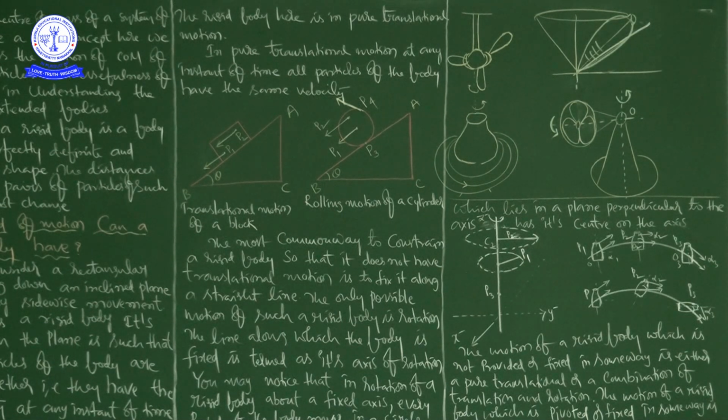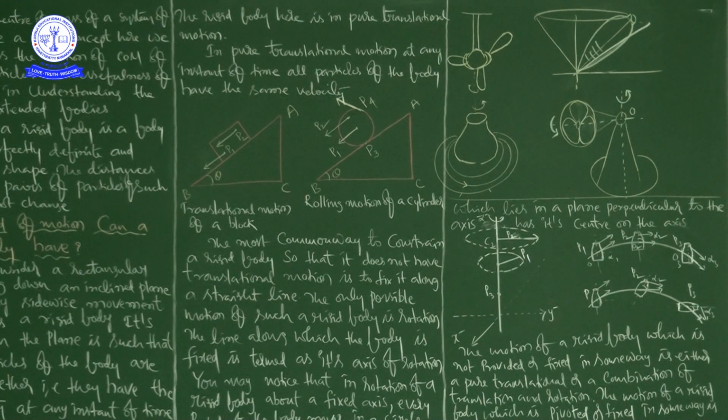Here he started to explain about rotational motion, and here itself he talked about the axis of rotation. You may notice that in rotation of a rigid body about a fixed axis, every particle of the body moves in a circle which lies in a plane perpendicular to the axis and has its center on the axis.